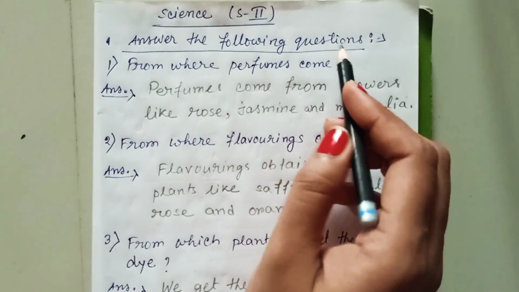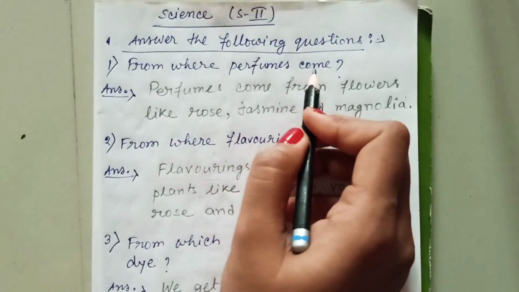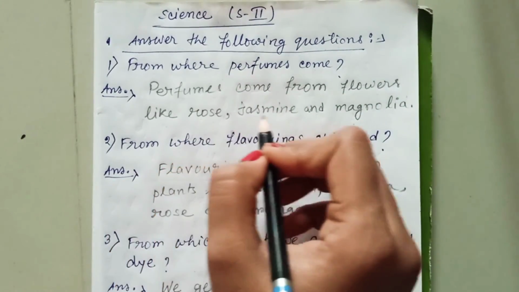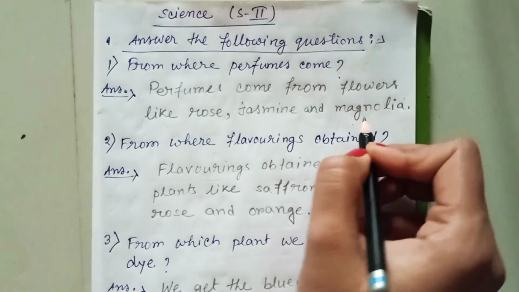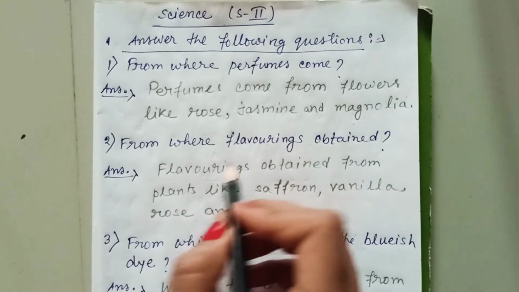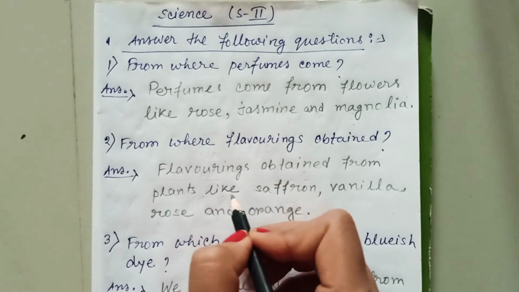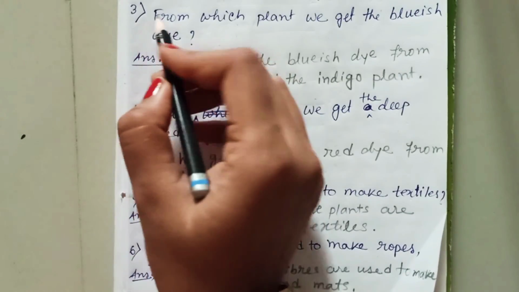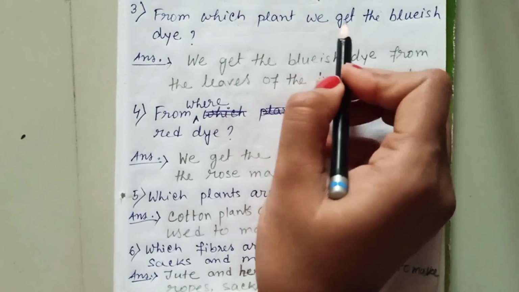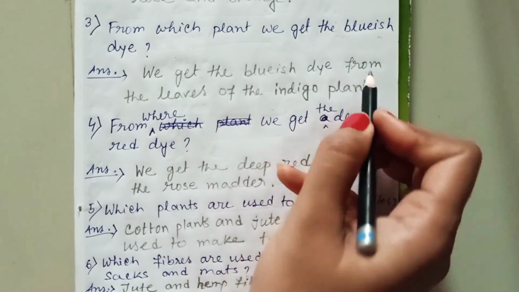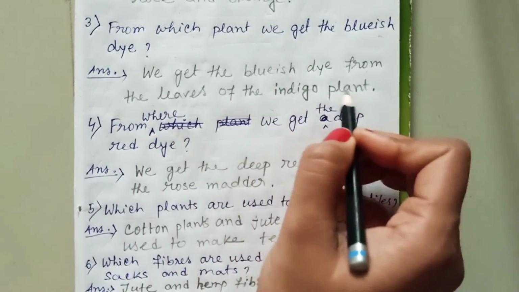Answer the following questions. Number 1. From where do perfumes come? Perfumes come from flowers like rose, jasmine and magnolia. Number 2. From where are flavorings obtained? Flavorings are obtained from plants like saffron, vanilla, rose and orange. Number 3. From which plant do we get the bluish dye? We get the bluish dye from the leaves of the indigo plant.